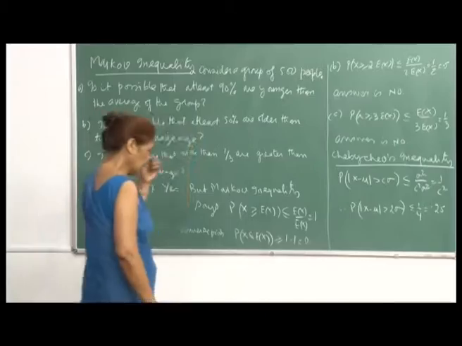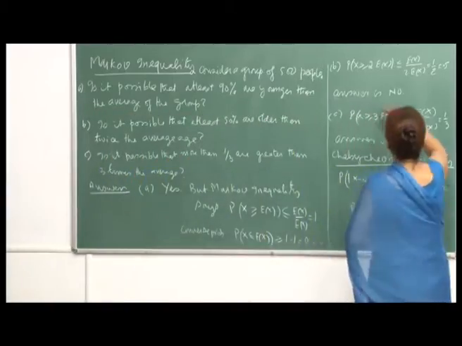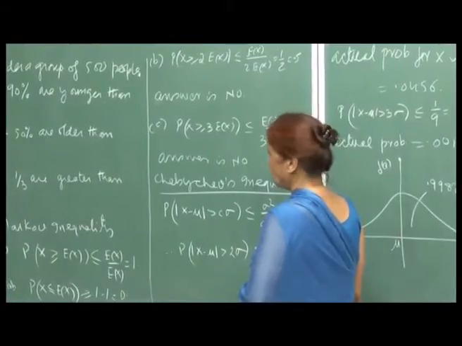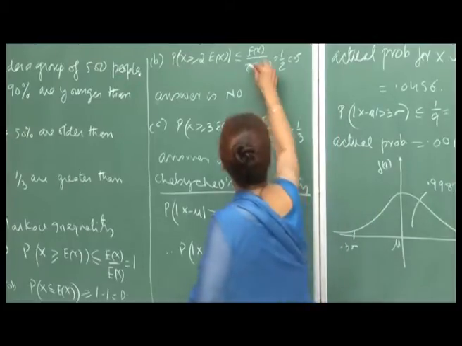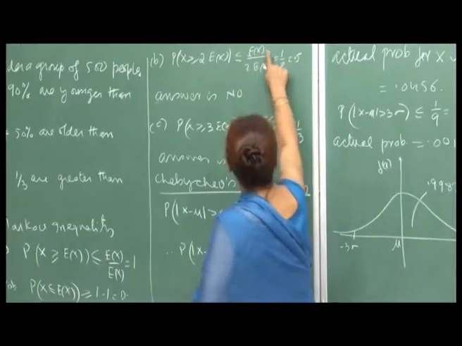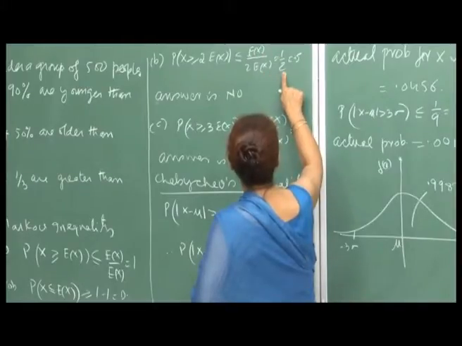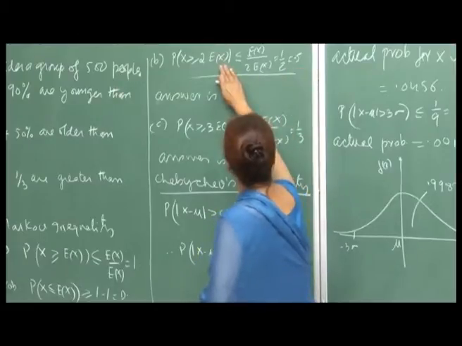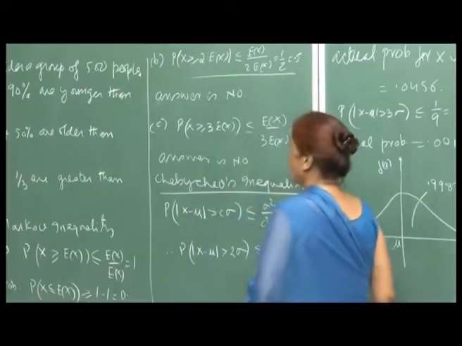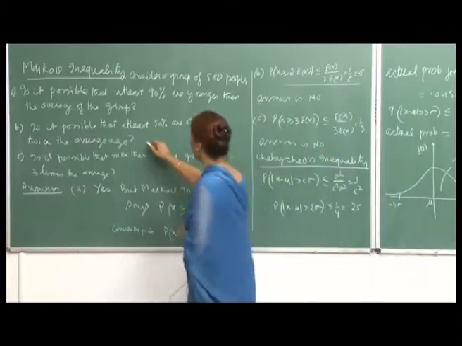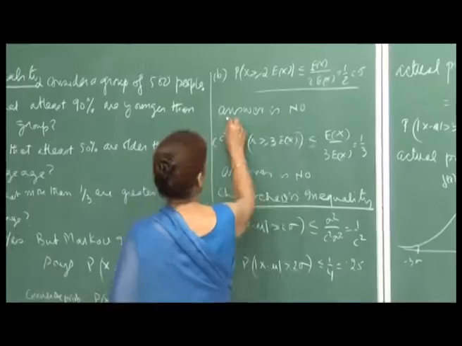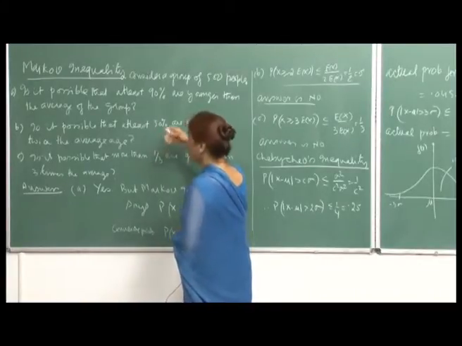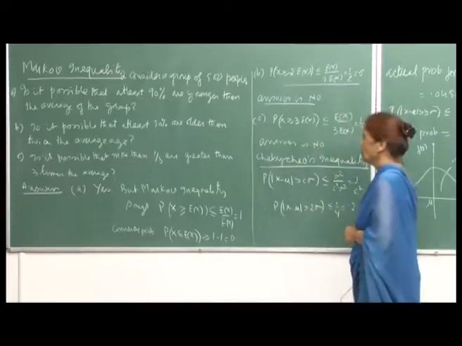Now, if you look at the second question, you are asking for the probability that x is greater than or equal to twice E x, twice the average age. By Markov inequality, this would be E x upon 2 E x, which is 1 by 2, which is 0.5. So, Markov's inequality gives you the bound that this probability cannot exceed 0.5, and therefore the answer here is no, because they are asking, is it possible that at least 50% are older than twice the average age.